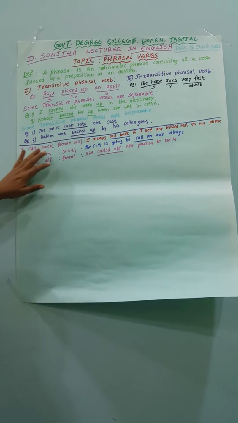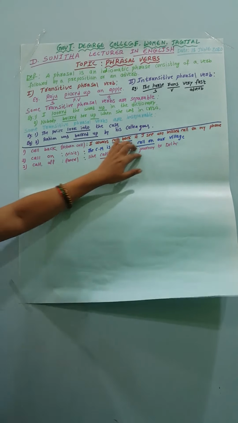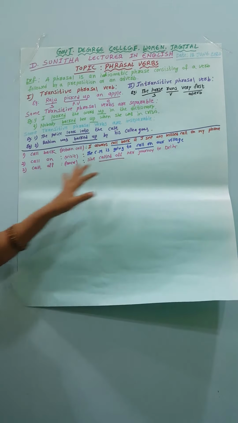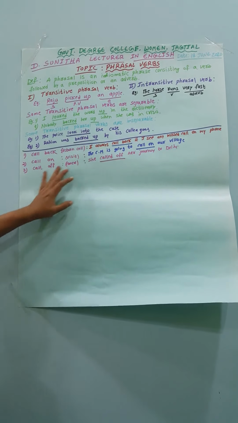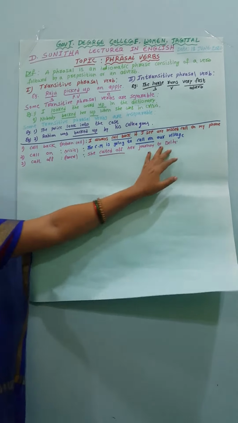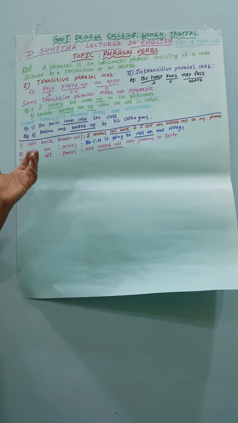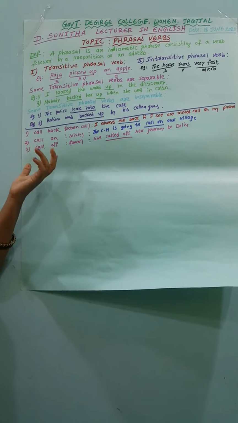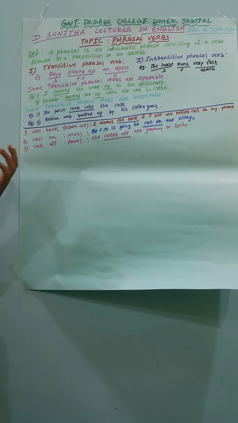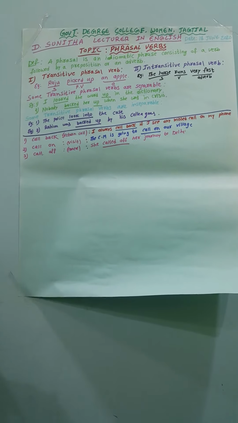So these are three kinds of phrasal verbs. Call back, return call: I always call back if I see any missed call on my phone. Call on: the CM is going to call on our village. And call off: she called off her journey to Delhi. Phrasal verbs look similar, but the meaning is different in each and every one, so we should be careful while using them.